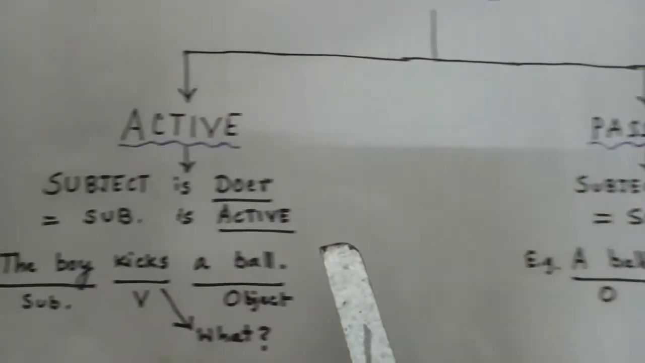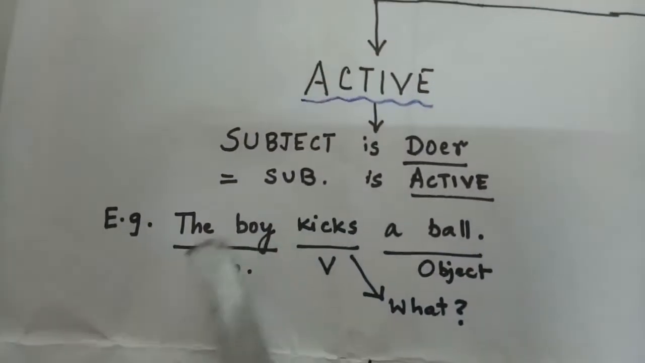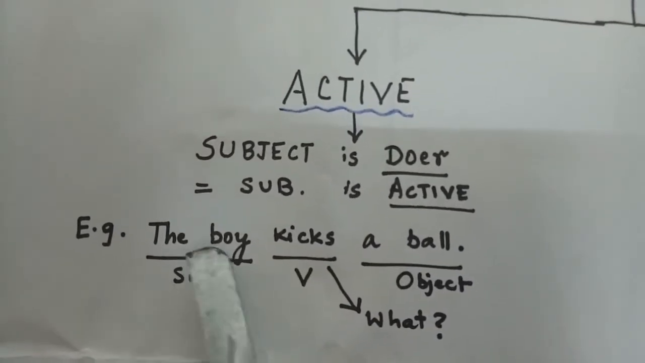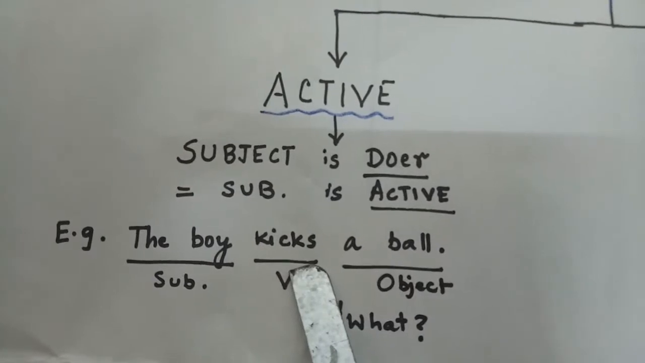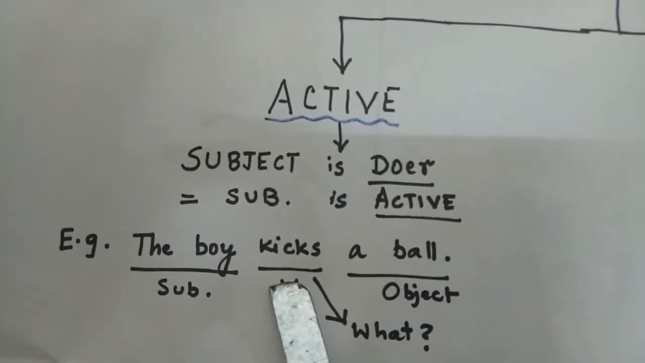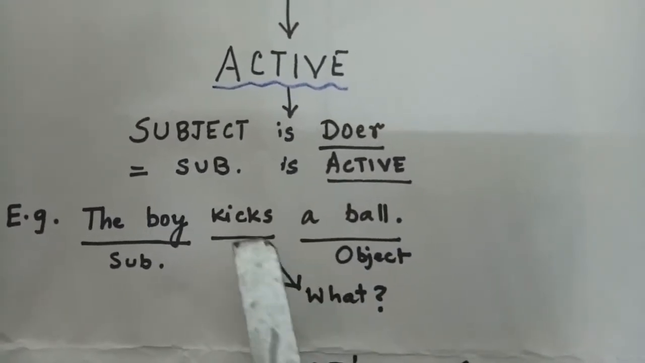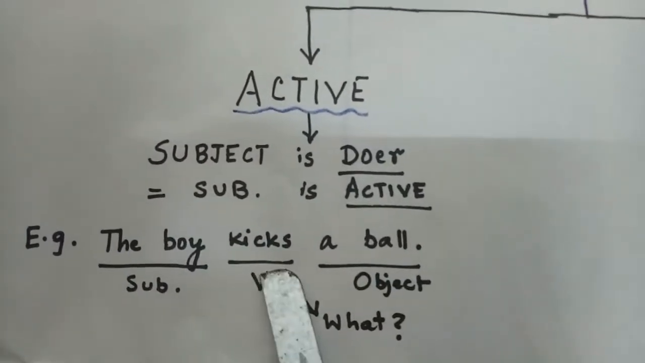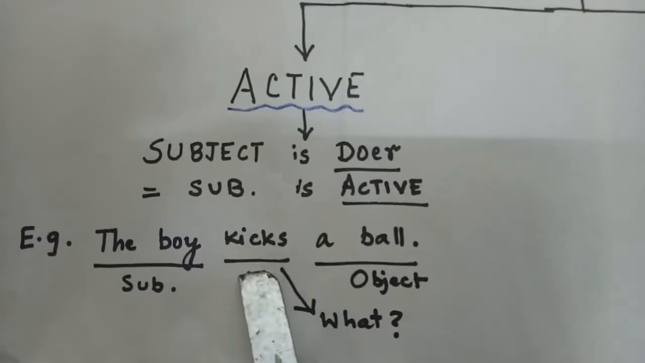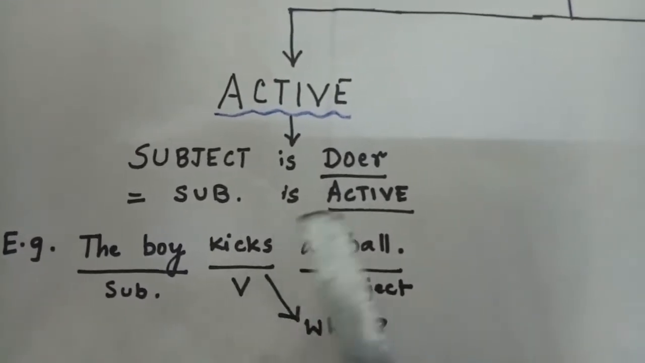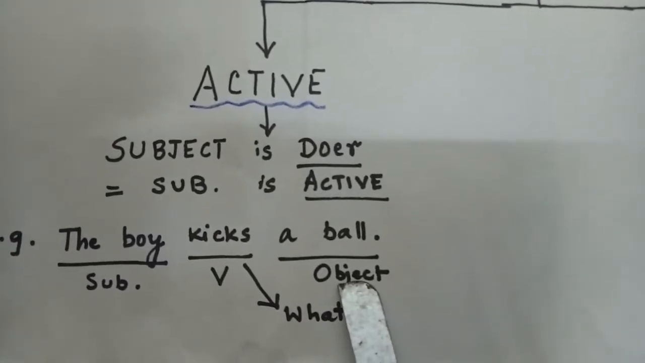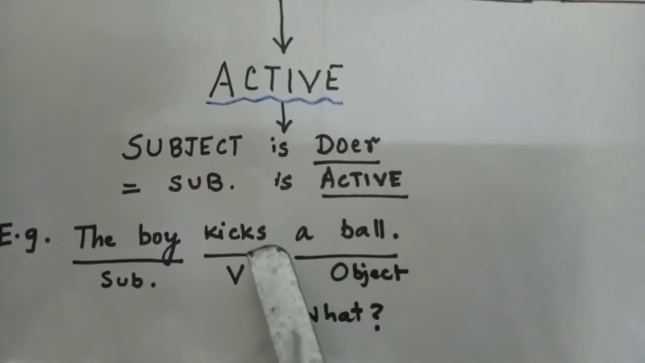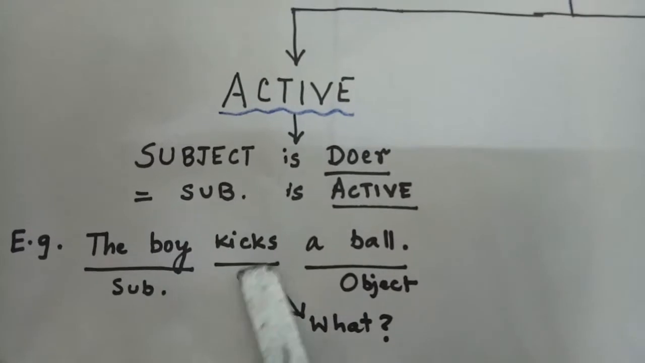Now let's begin with an example. The boy kicks a ball. Here the subject, the boy, kicks something. What does he kick? When you ask the question what to the verb kicks, you get the answer a ball. The boy kicks. Kicks what? He kicks a ball. So the ball is the object. Here the subject is the doer of an action. The subject himself kicks the ball.